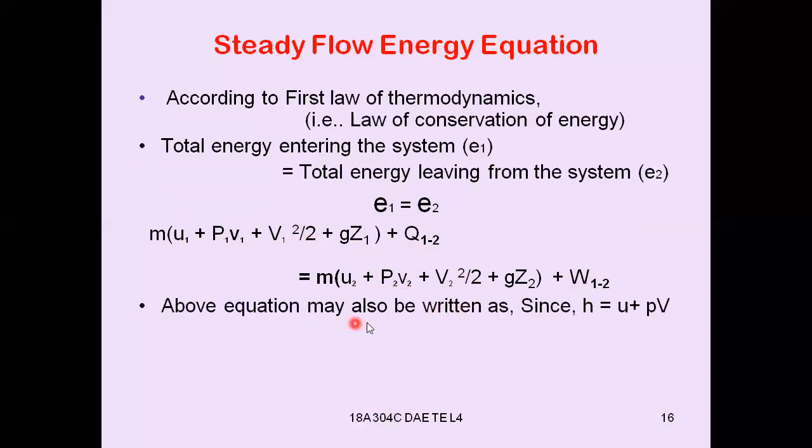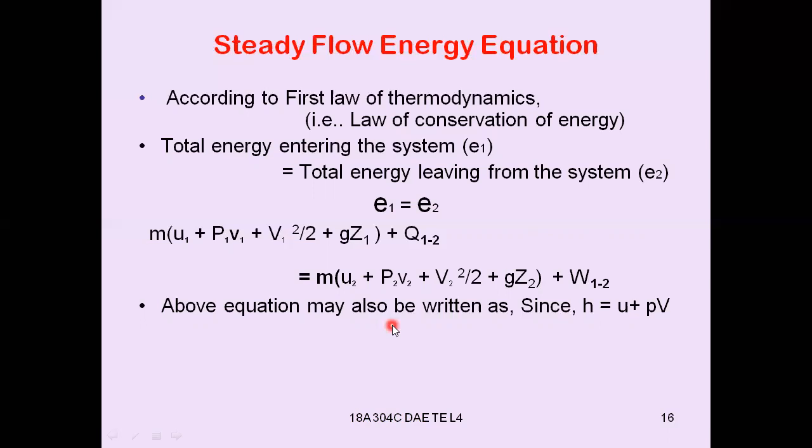So the above equation may also be written as, since H is equal to U plus PV, that means enthalpy is also, one of the definitions is, enthalpy is the sum of internal energy and the product of pressure and volume, or we can also define like this: enthalpy is the sum of internal energy and the flow work. So that's why we can replace these two terms by means of small h.